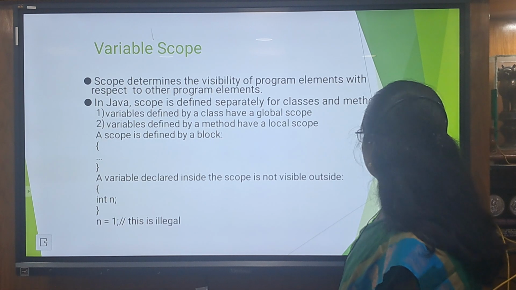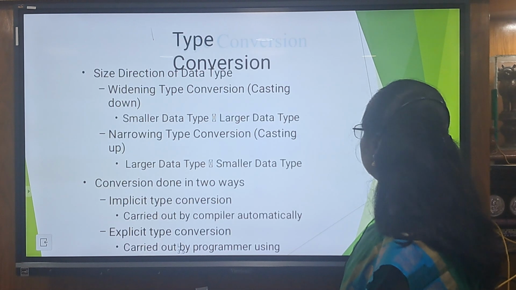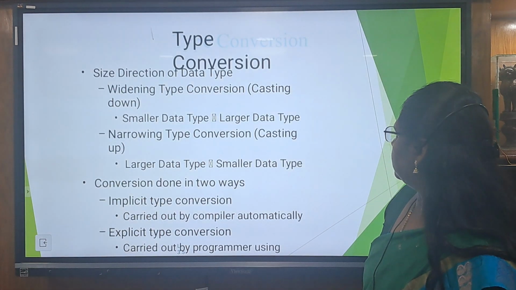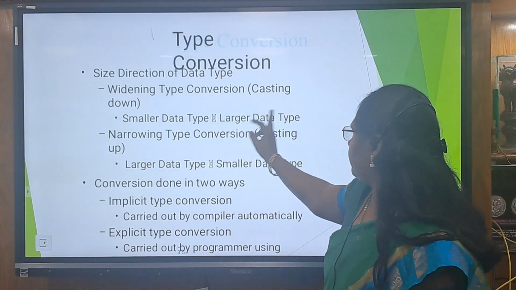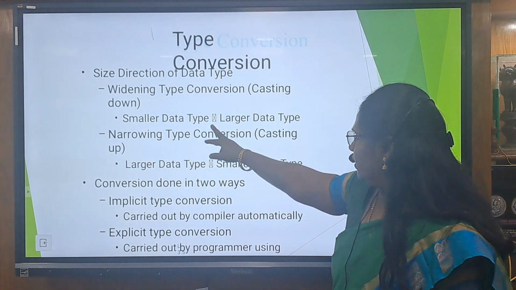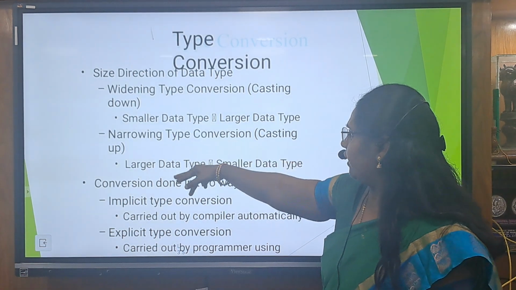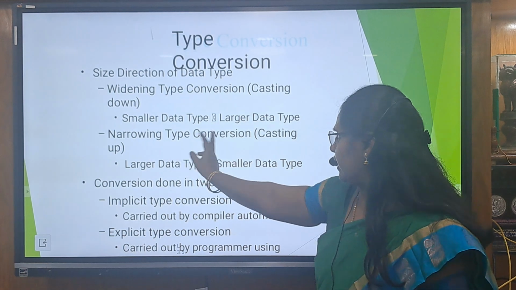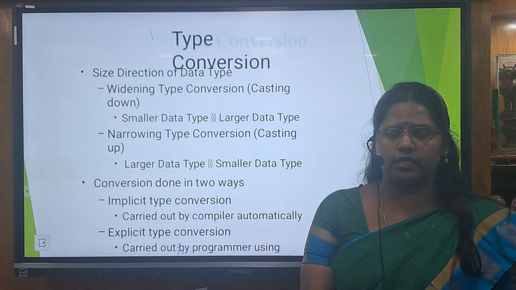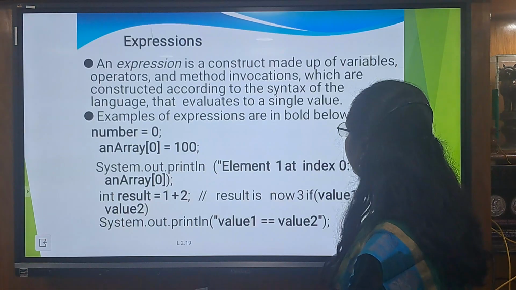This is the basic declaration. Variable scope, you all know that, and type conversions. In type conversions, we can convert the smaller data type into a larger data type. When we convert smaller to larger, we say it is widening, and larger to smaller we say it is narrowing type conversion. Some conversions take place implicitly, and some in an explicit manner.